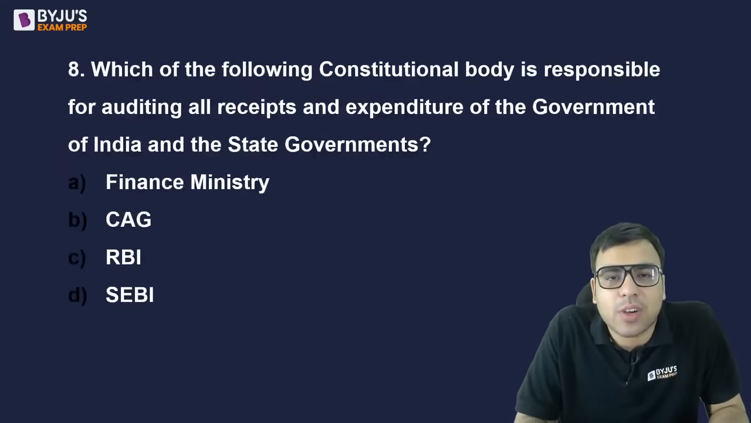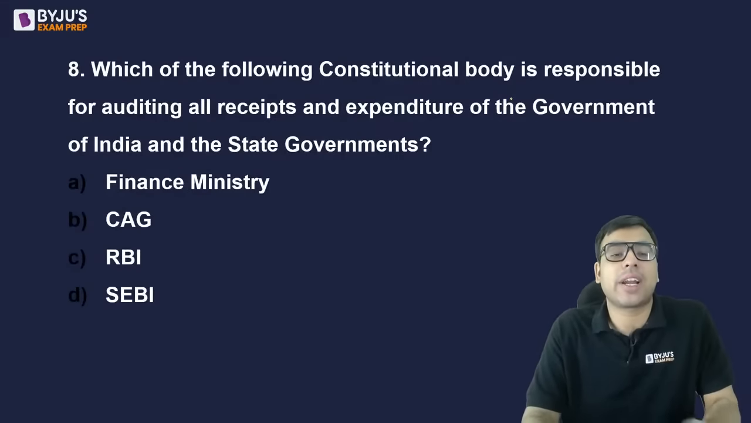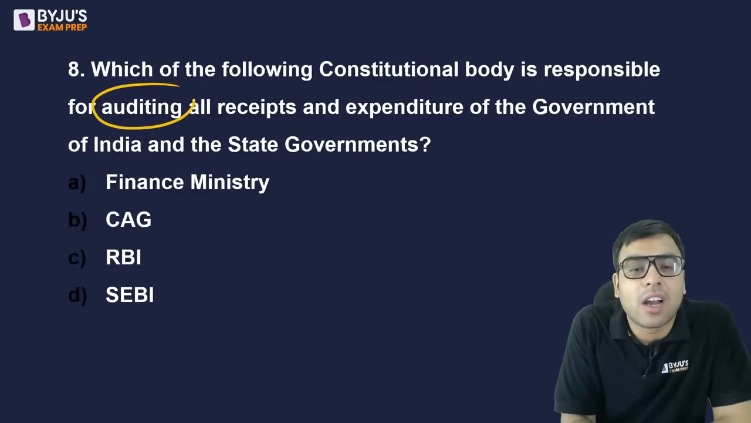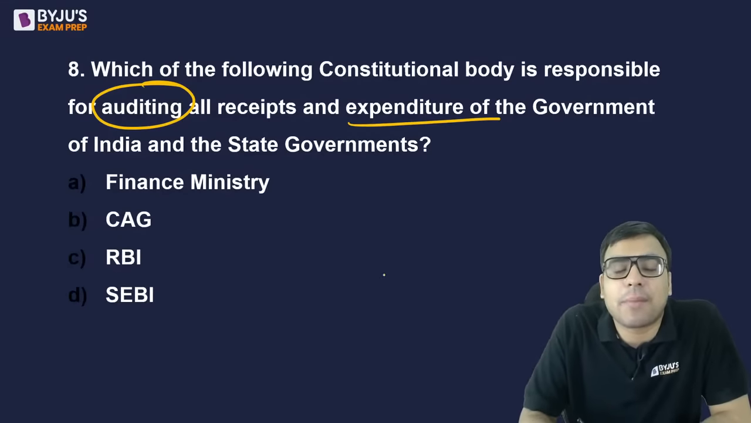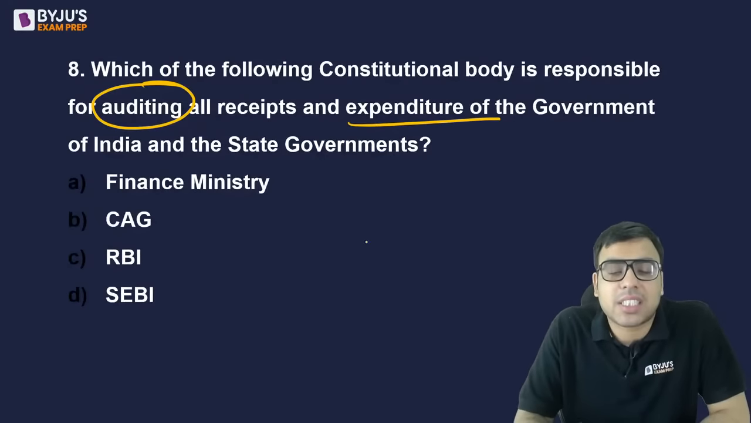Okay, the next one is question number 8. Which of the following constitutional bodies is responsible for auditing all receipts and expenditure of the government of India and government of states? State government, Finance Ministry, CAG, RBI, SEBI. What is the right answer to this question?